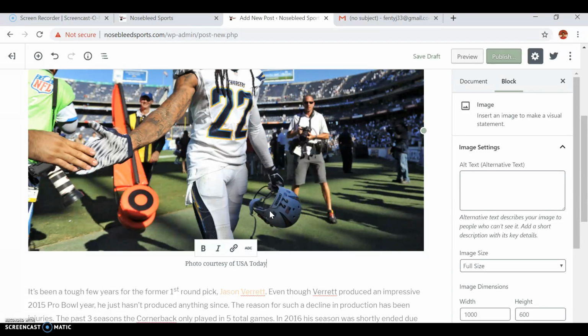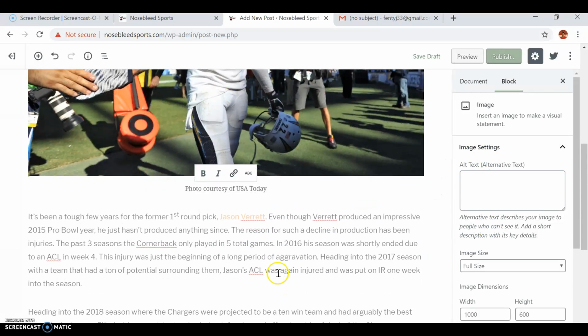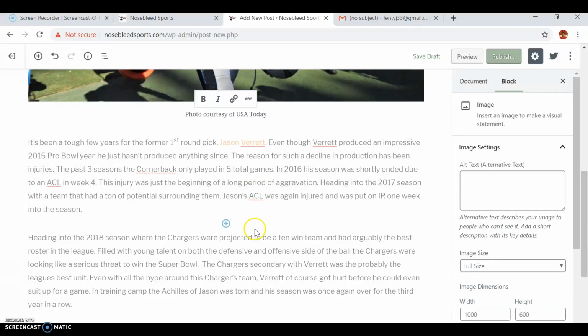So this is for two reasons. One being that it covers us from any copyright infringements, and the second is we want every article to look somewhat the same. So if everybody keeps it nice and tight and clean with photo courtesy of, every blog will have that. Next thing I'm going to show you is how to add a tweet into the text.